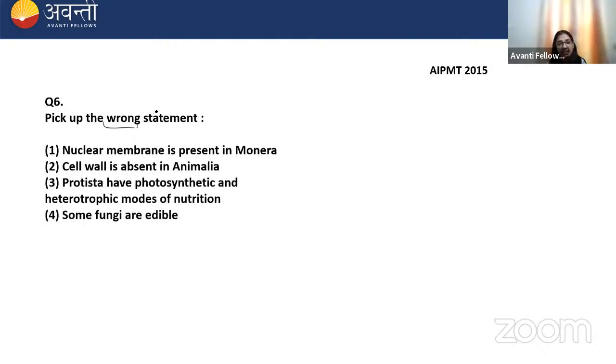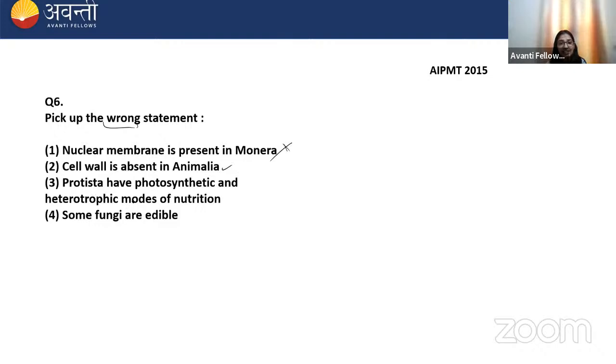They're asking to pick the incorrect statement or the wrong statement. One, nuclear membrane is present in Monera. No, nuclear membrane is absent in Monera because Monera includes bacteria, and the bacteria don't have a well-defined nucleus. There's the absence of nuclear membrane. Cell wall is absent in Animalia, yes.